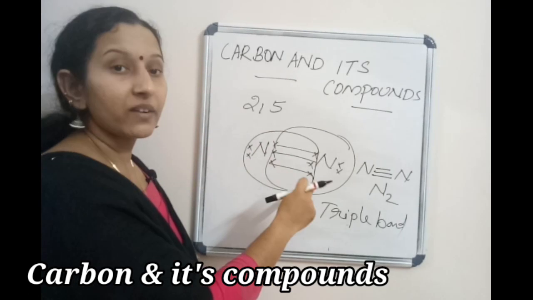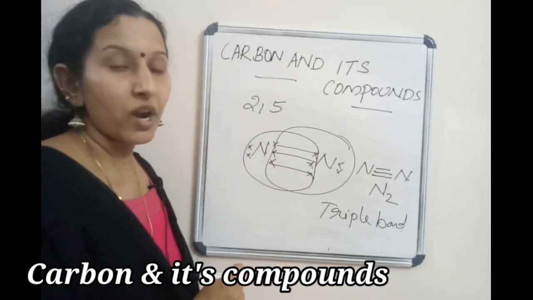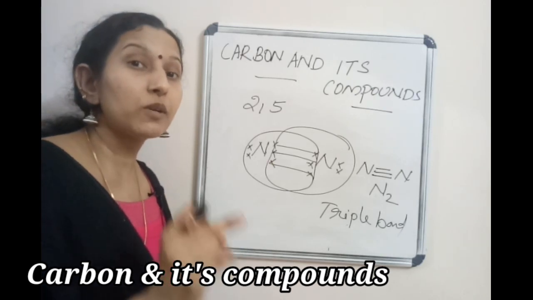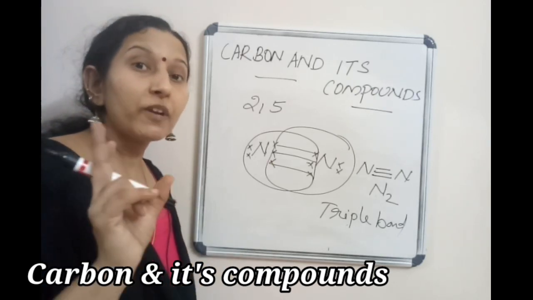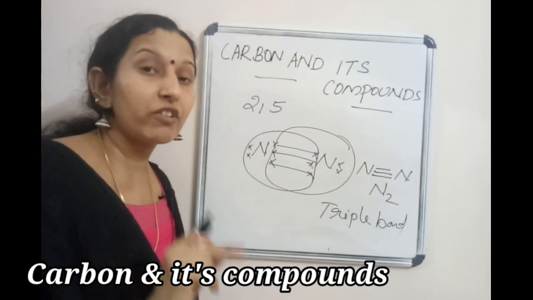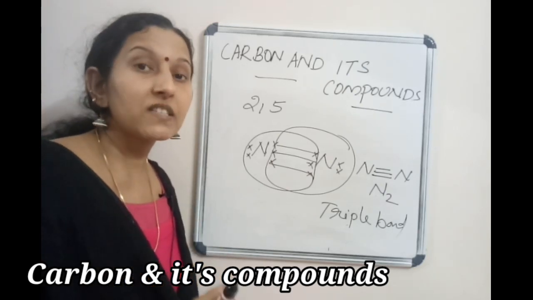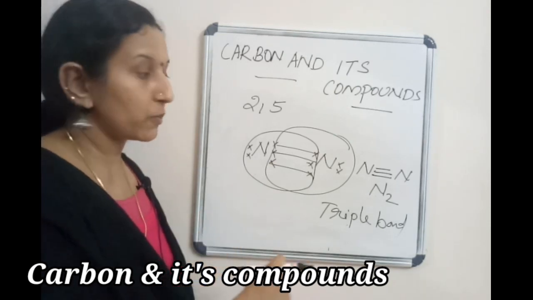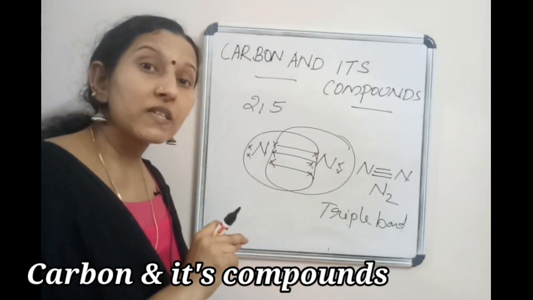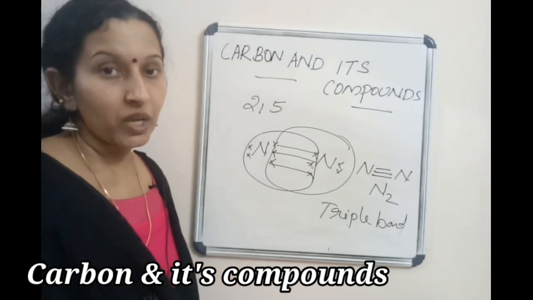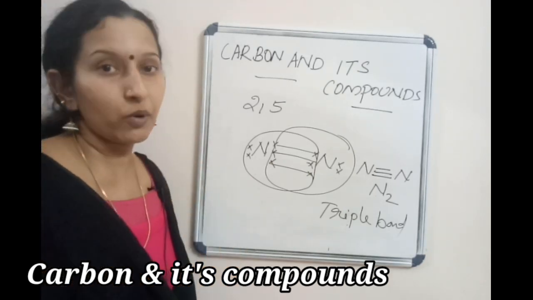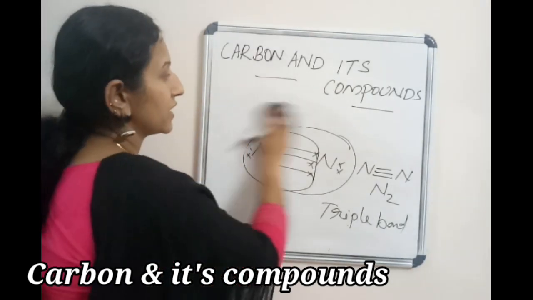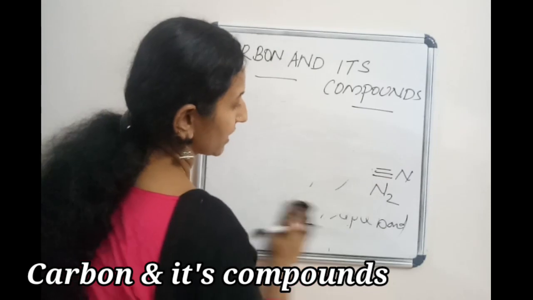And what bond is between nitrogen atoms? Triple bond. How many electrons for the triple bond? 6 electrons. Which are the 3 different bonds? Single bond, double bond, triple bond. How many electrons for a bond? 2 for a single bond. If it is a double bond, 4 electrons. If it is a triple bond, 6 electrons. The bond between nitrogen atoms? Triple bond, N2. The bond between oxygen atoms? Double bond, O2. And the bond between two chlorine atoms? Single bond.